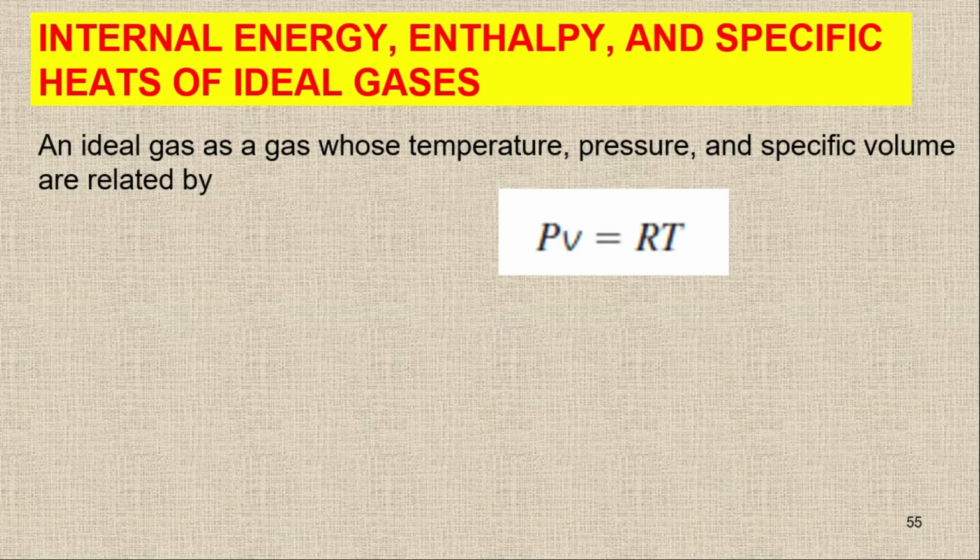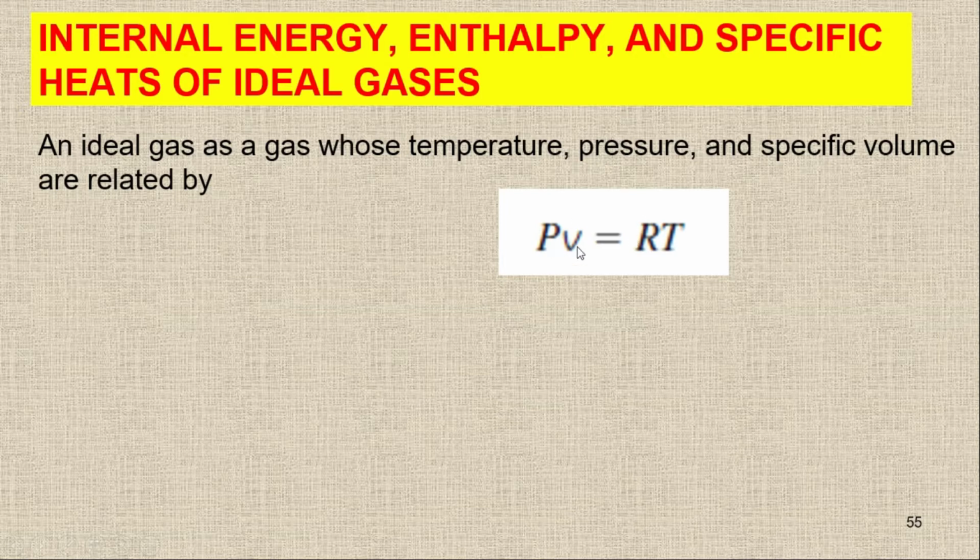Now after that, we have to check the internal energy, the enthalpy, or the specific heats for ideal gases as well as for liquids and solids. So first we are going to establish the relationship for ideal gas, and then we will do it for solid or liquid as well. For an ideal gas we can write P equal to mRT over V, or by dividing V by m, it is the specific one.